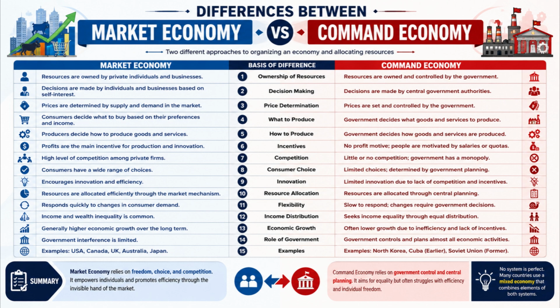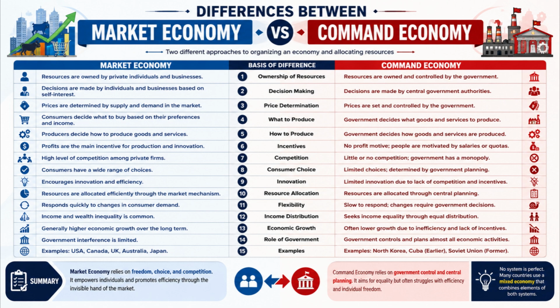Number 9. In a market economy, innovation is encouraged through competition and profit incentives, whereas in a command economy, innovation is often slower due to fewer competitive pressures. Number 10. In a market economy, resources are allocated efficiently through market mechanisms, whereas in a command economy, resources are allocated through central planning.